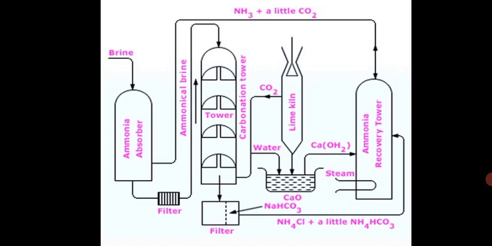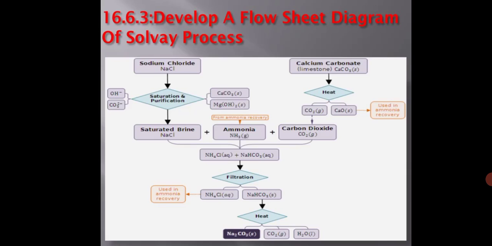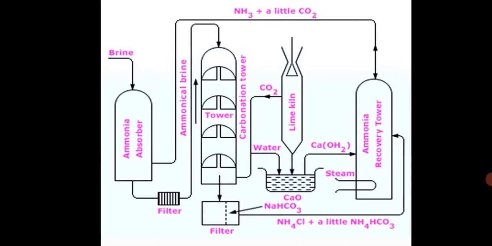So next is this particular method which you can see. It is the Solvay's process. I am showing you the Solvay's process for the manufacture of sodium carbonate and sodium hydroxide. In the Solvay's process, sodium carbonate, that is washing soda, Na2CO3, is being prepared. So you can see the figure of the Solvay's process, which I have shown you there.